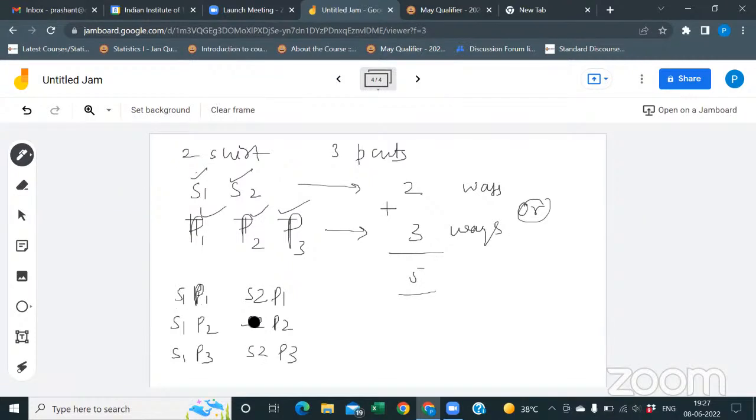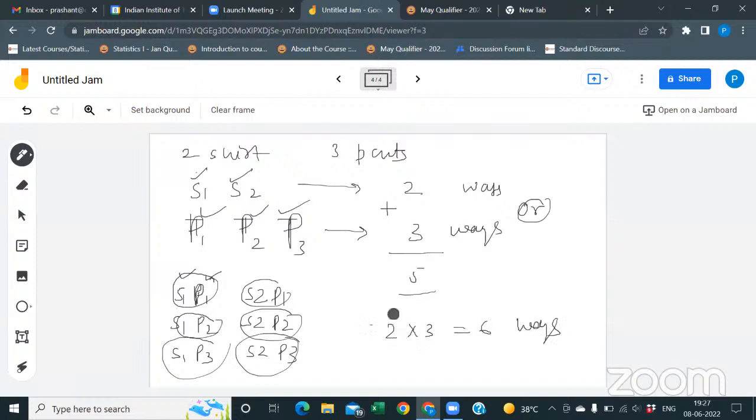You can choose any one of these 6. That means 2 into 3, you can choose a shirt and a pant.